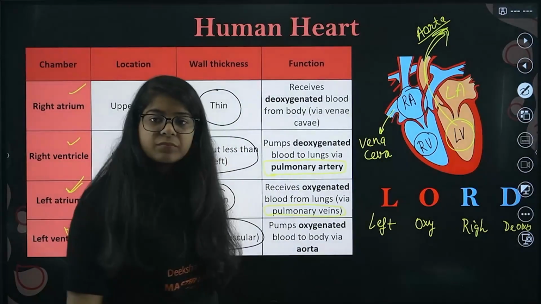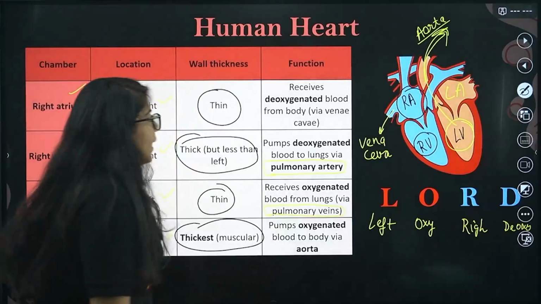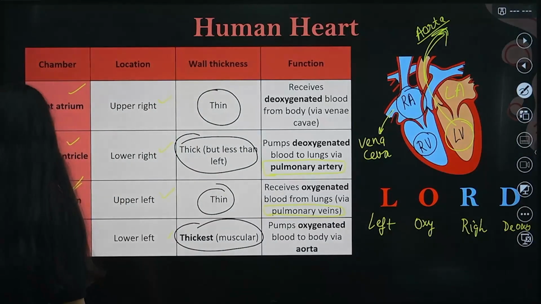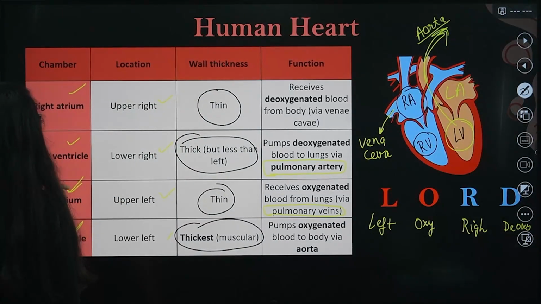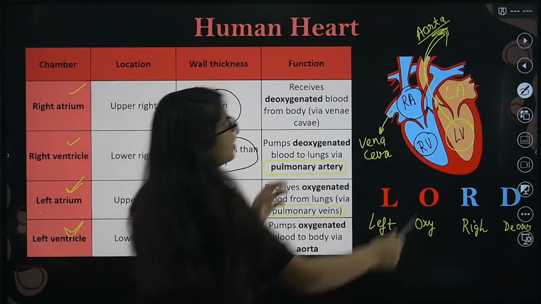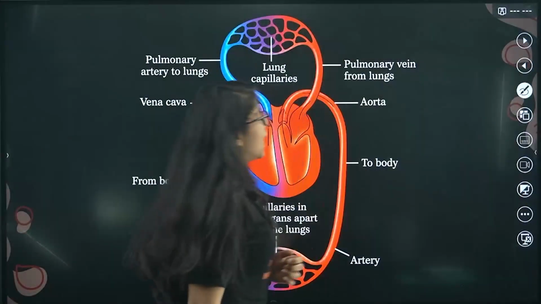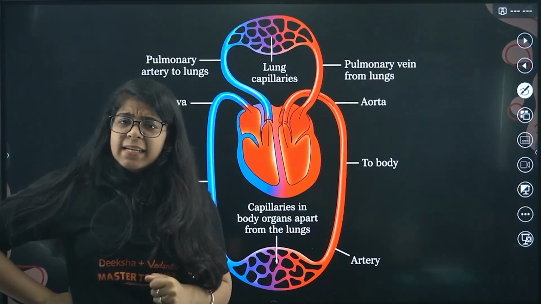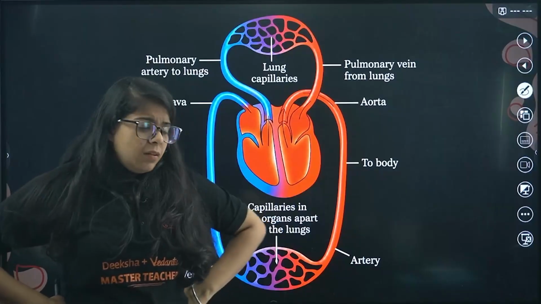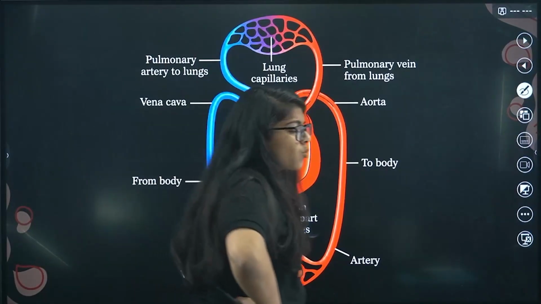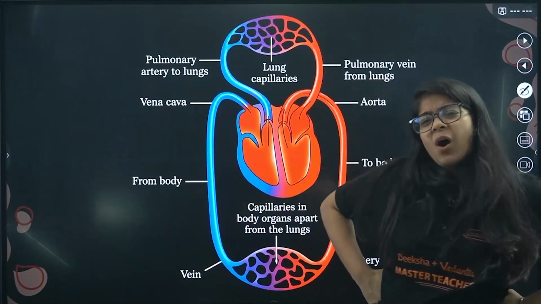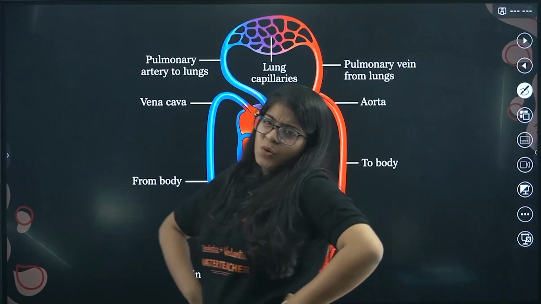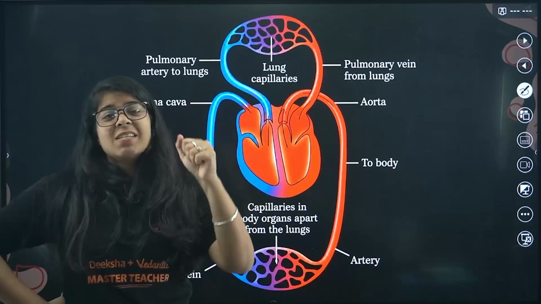Next, we have a very important topic. You might ask, ma'am, this blood is going into the organs, but how exactly is this happening? The whole process I explained.